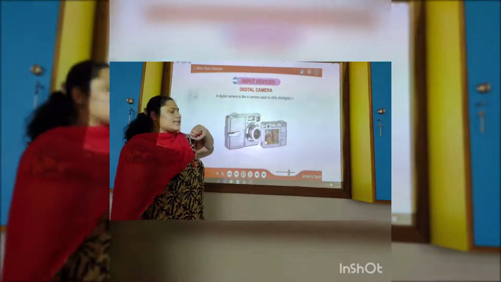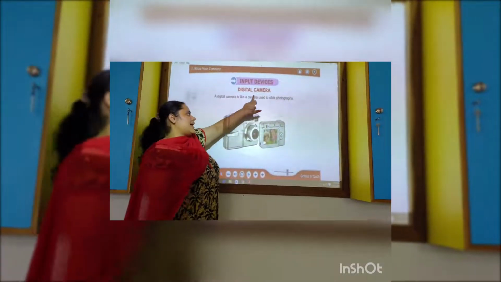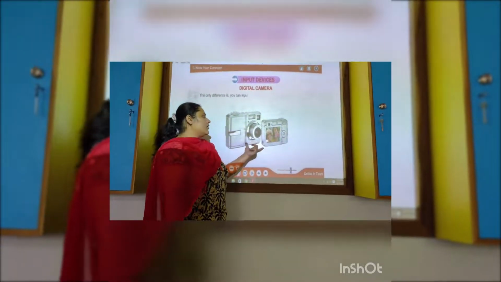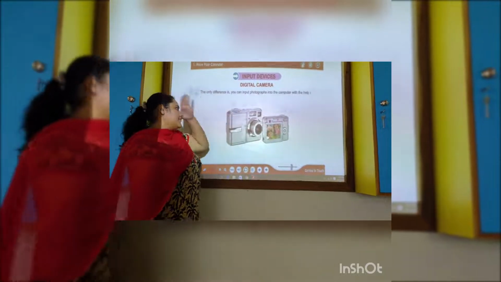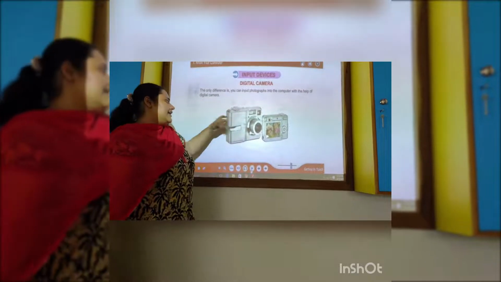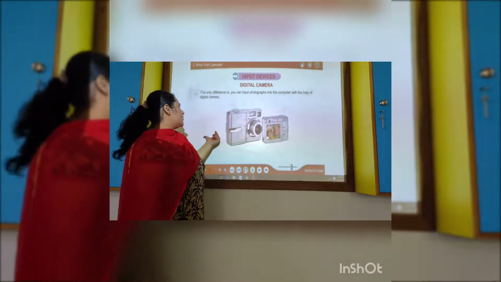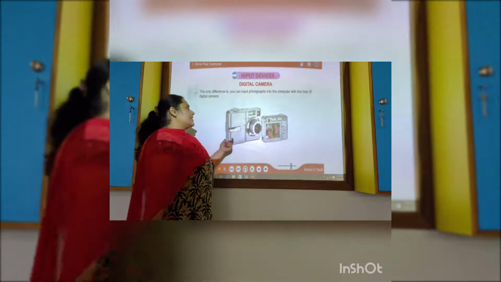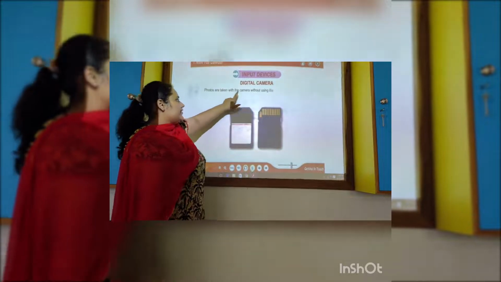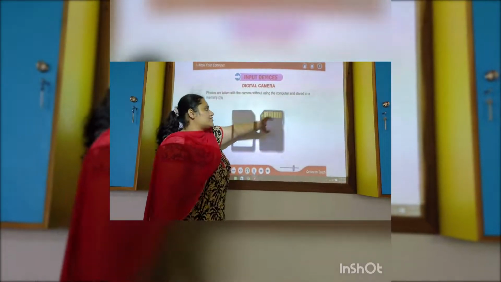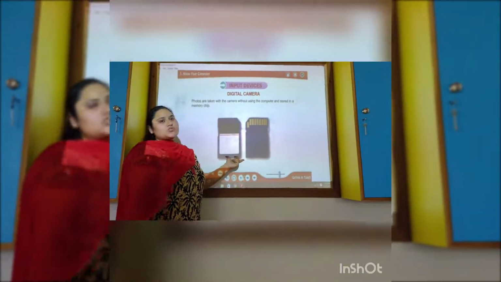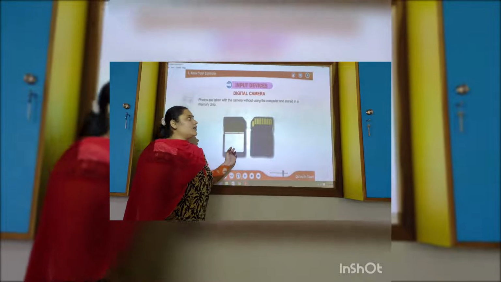Digital camera. These are input devices. A digital camera is like a camera used to click photographs. They are input devices. As you can see, we can use it for the computer also. The data can be loaded to the computer through digital cameras. Photos are taken with the camera without using the computer and stored in a memory chip. These are the memory chips which are used to store the data. They are also input devices.